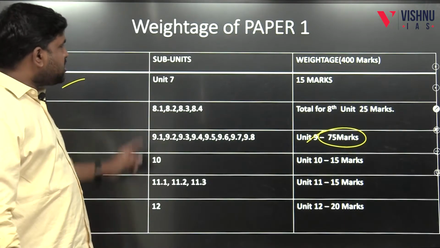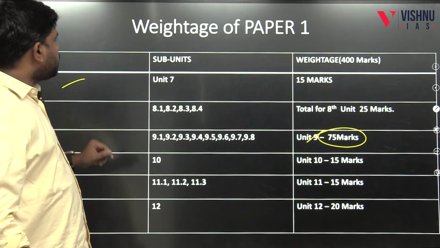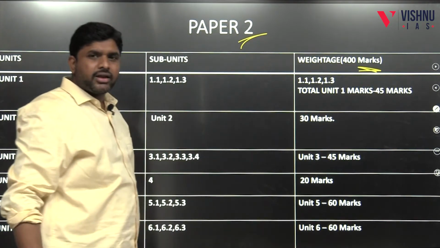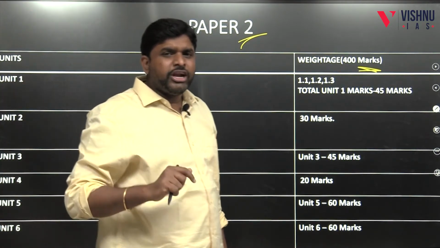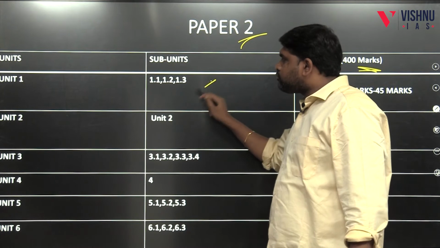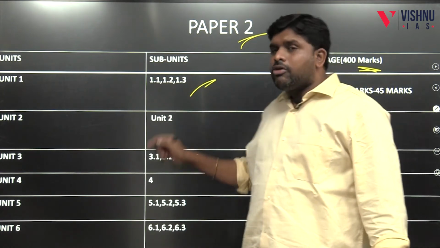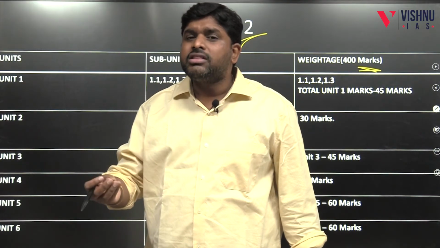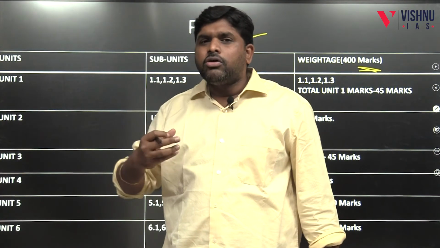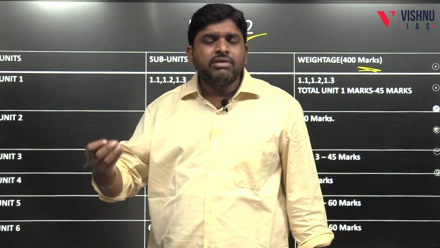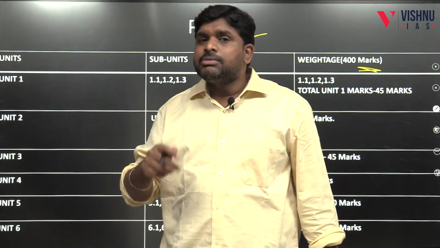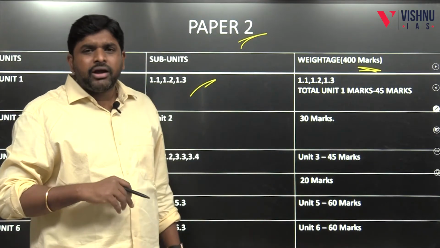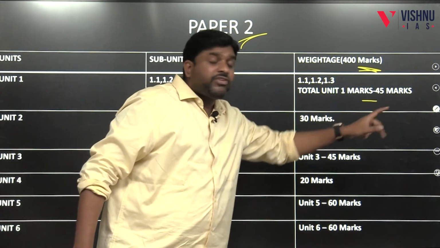And the next is the weightage of paper 2. It is also for 400 marks. In paper 2, unit 1 has 3 subunits, which are 1.1, 1.2 and 1.3. 1.1 is about Indian archaeology, lower Paleolithic, middle Paleolithic in India. 1.2 is about Indian fossils, Ramapithecus, Shivapithecus, Narmada Man. 1.3 is about ethnoarchaeology, Indus Valley civilization. These 1.1, 1.2, 1.3 together will be 45 marks.